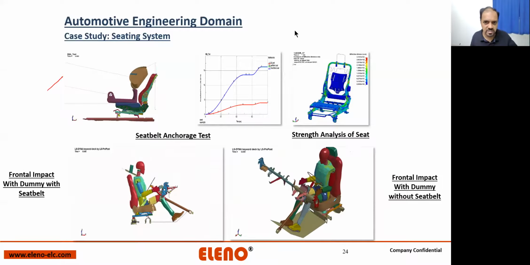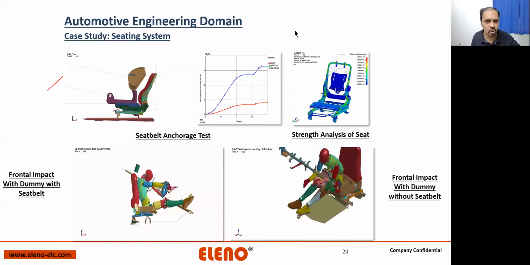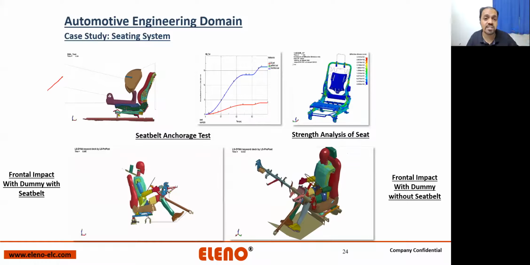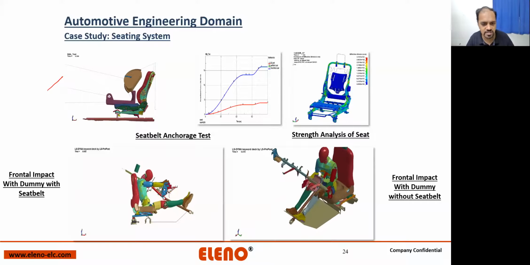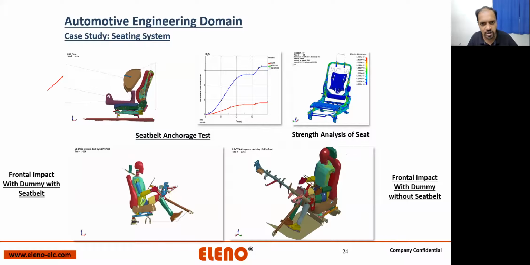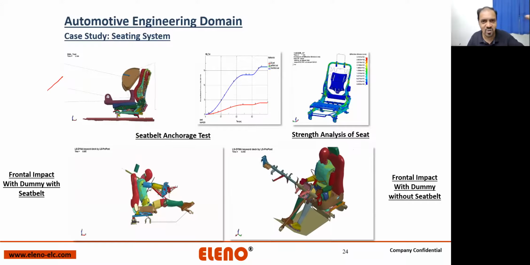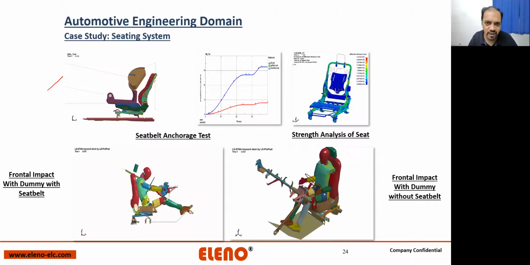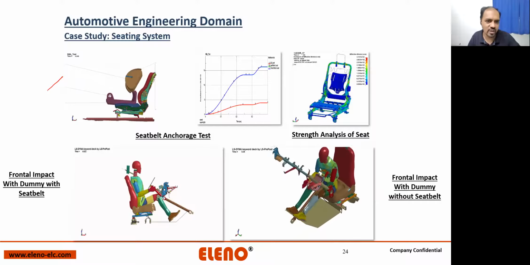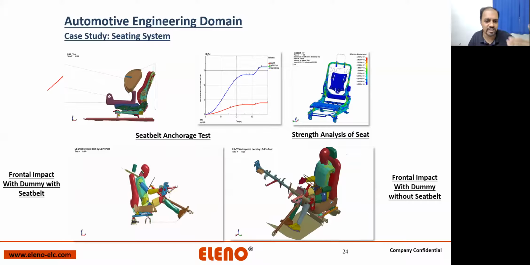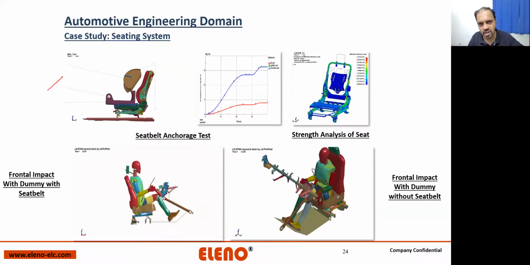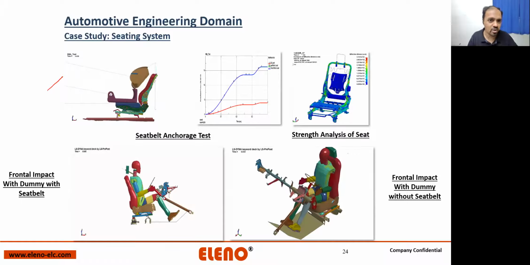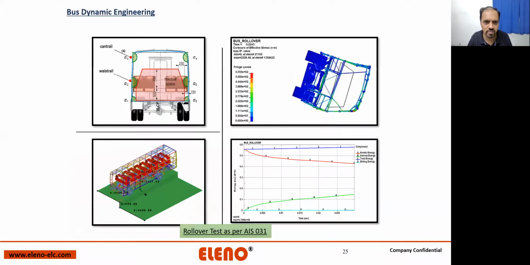This is the seating system domain, which is an extremely active domain in the automotive world, because there is the maximum number of regulations on seating systems. Even a full vehicle undergoes fewer regulations. Those regulatory tests include the seat belt anchorage test, frontal impact test, head restraint performance, luggage retention, and head impact. All these tests comprise the seating system.